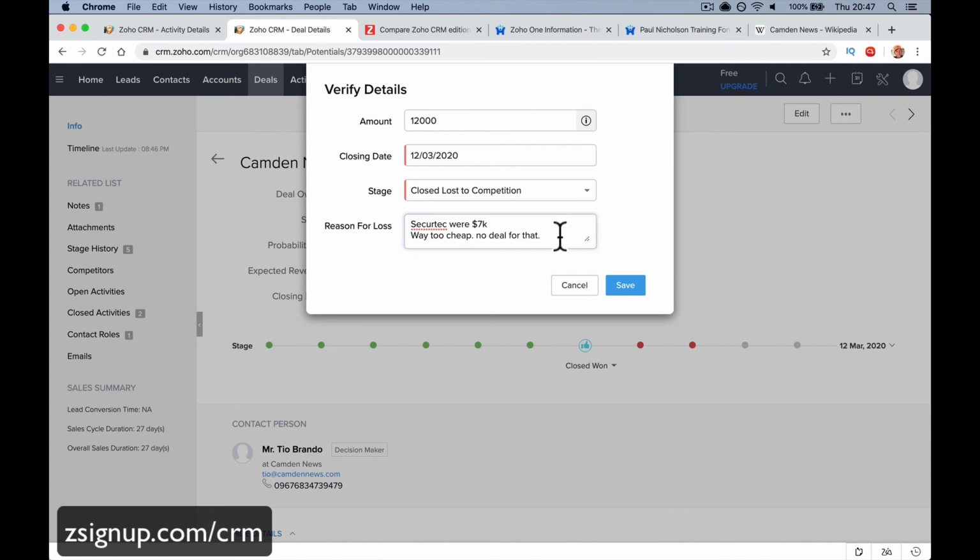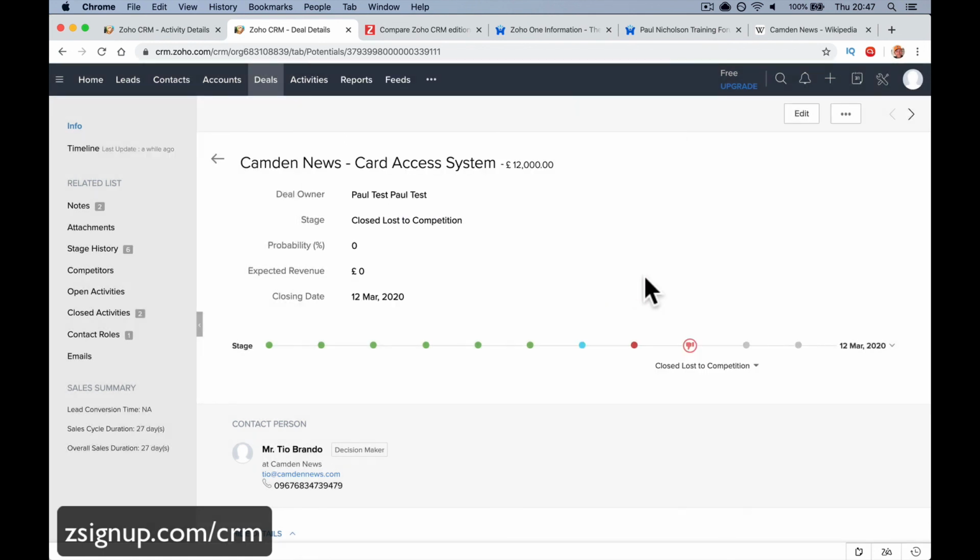But you want to see why you're losing jobs, who you're losing them to, and the reasons, don't you? So if you are getting outpriced all the time, then you probably have to look at your pricing, or if they're just not coming over the line, whatever it might be. And then you are done with your deal, right? So that is the full pipeline, start to finish from a lead.